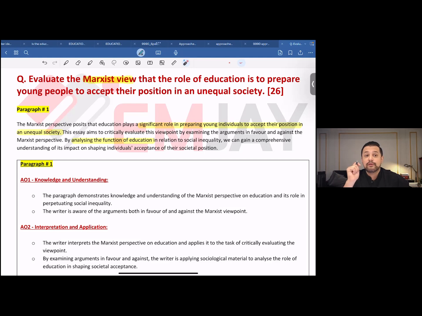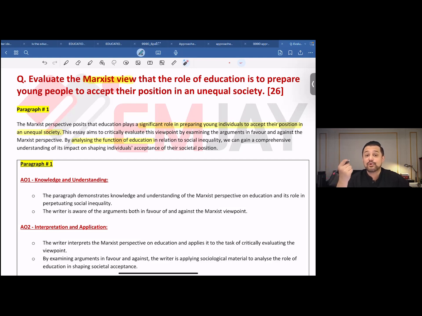Do you know what? If you read the question over and over again while writing the answer, you are, in other words, reminding yourselves that you are answering a question and you are not putting up a summary to a topic. Remember, as I've seen many students making this mistake, they end up writing down a summary to a topic. Does that help? Oh, yes, it does help because it helps you pass.